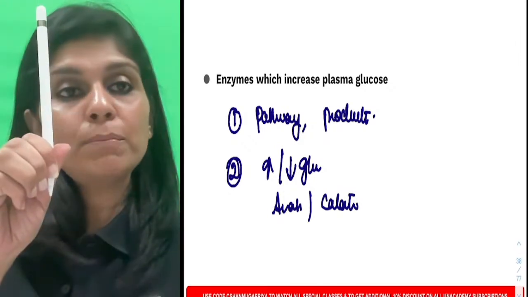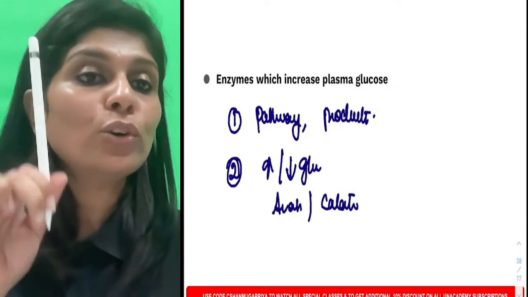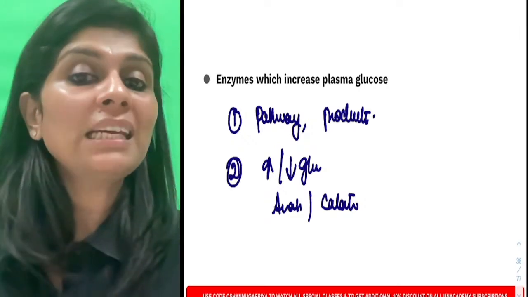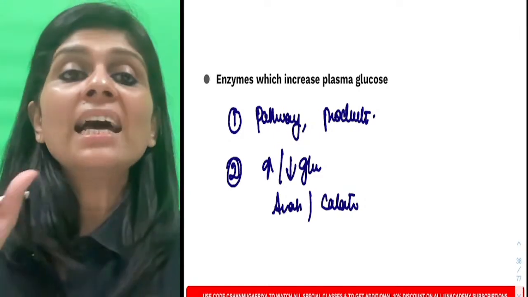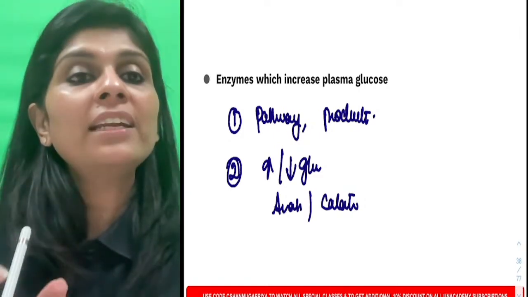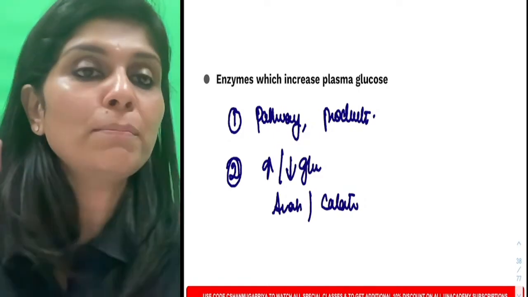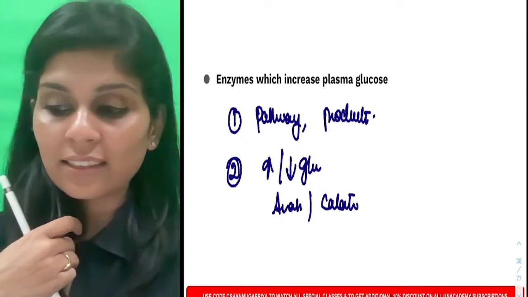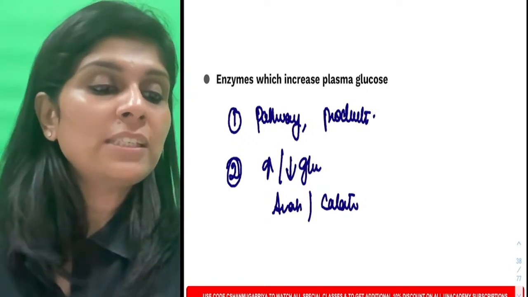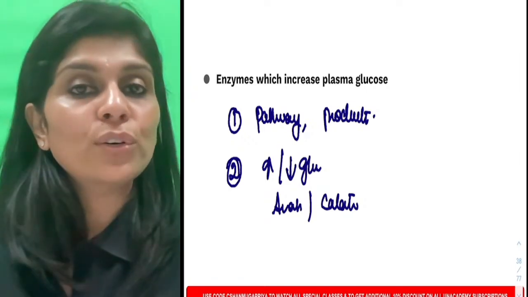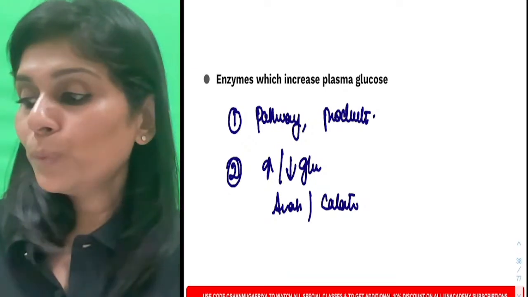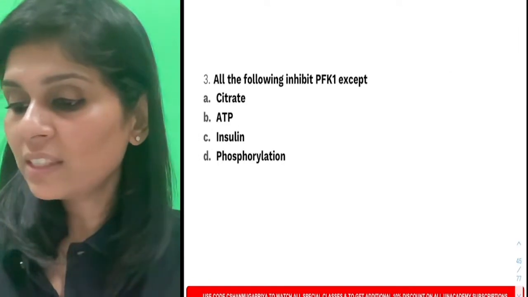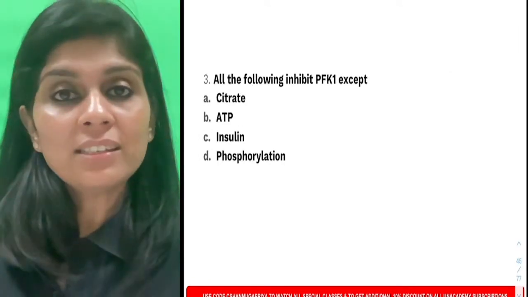If it increases blood glucose, it is stimulated by phosphorylation. If it decreases blood glucose, it gets stimulated by dephosphorylation. Anabolic enzymes will be stimulated by the anabolic hormone insulin by dephosphorylation. Catabolic, very good Dr. Karthik, excellent. Whereas catabolic enzymes will be stimulated by glucagon by phosphorylation. Okay, so with this background, can we have a look at the same question again? Yeah, I want you to look at the same question.